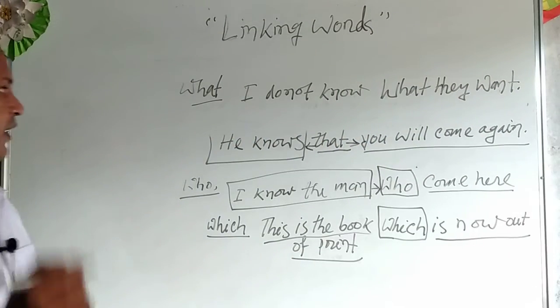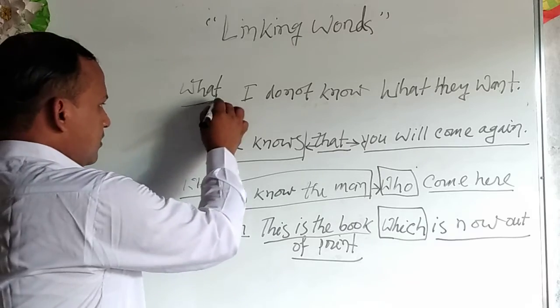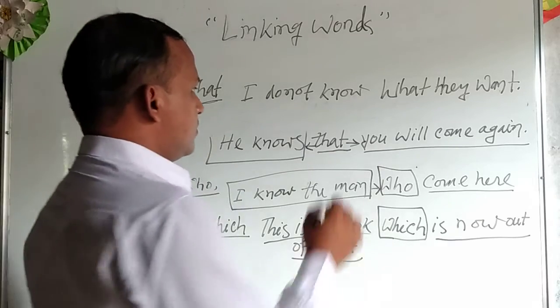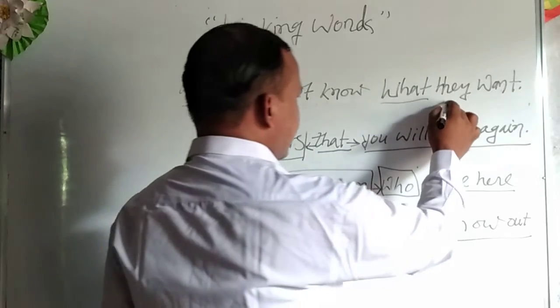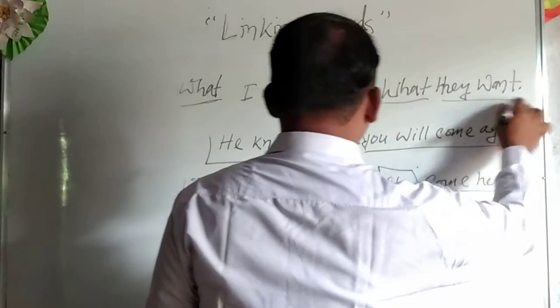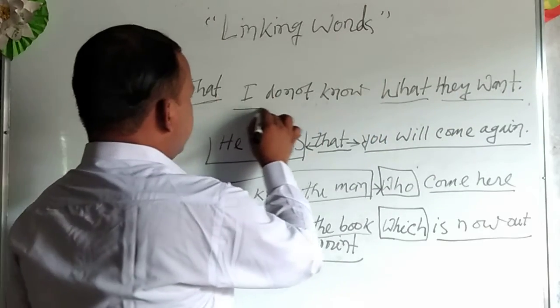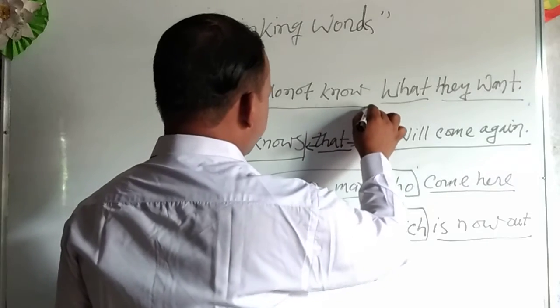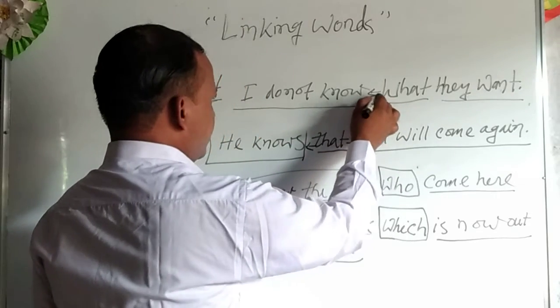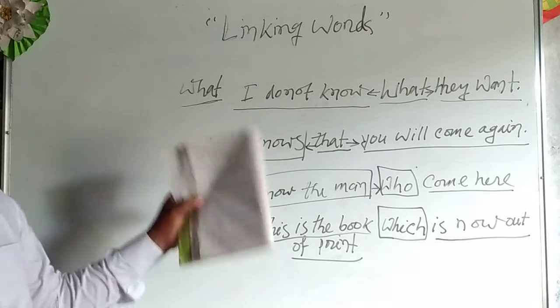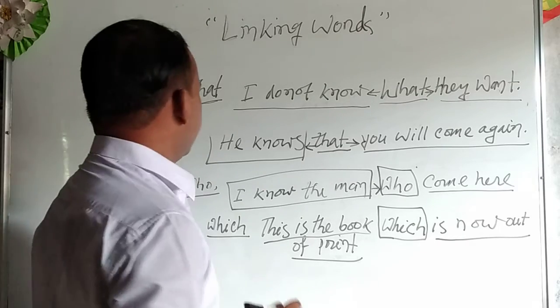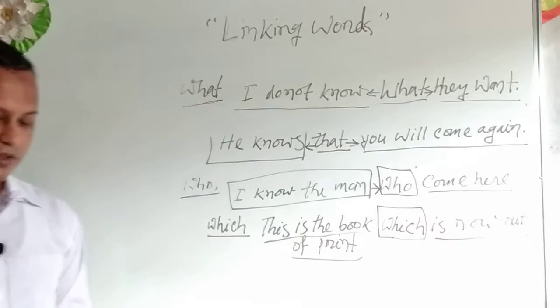Here this what is in the middle position of the sentence. It links they want and another part, I do not know. So we call this process the linking what.